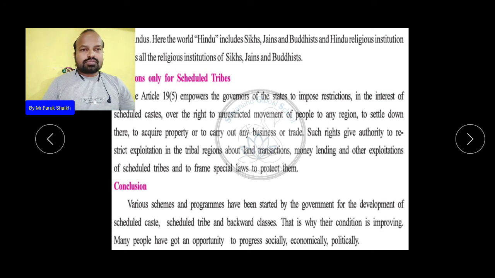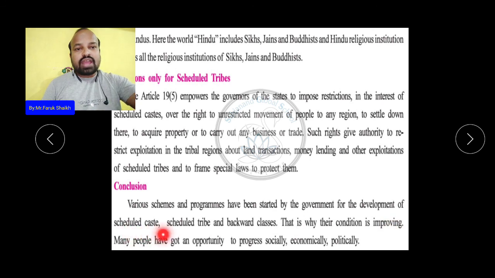Since the constitution was made in 1950, the government has made many schemes and programs for the development and upliftment of scheduled castes, scheduled tribes and backward classes socially, economically and politically. That is why their condition is improving.